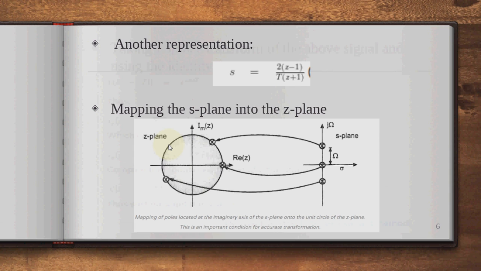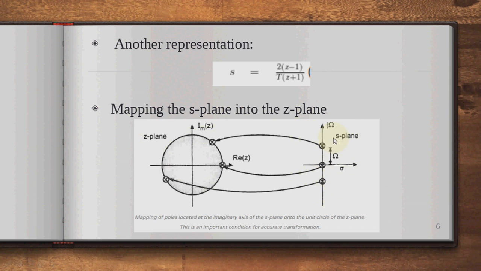Another representation is s = (2/T) (z minus 1)/(z plus 1). If you put s equal to this value, 2 (z minus 1) divided by T (z plus 1), we get the mapping from the s-plane into the z-plane. In the s-plane, whatever poles are on the imaginary axis can be mapped onto the unit circle of the z-plane.